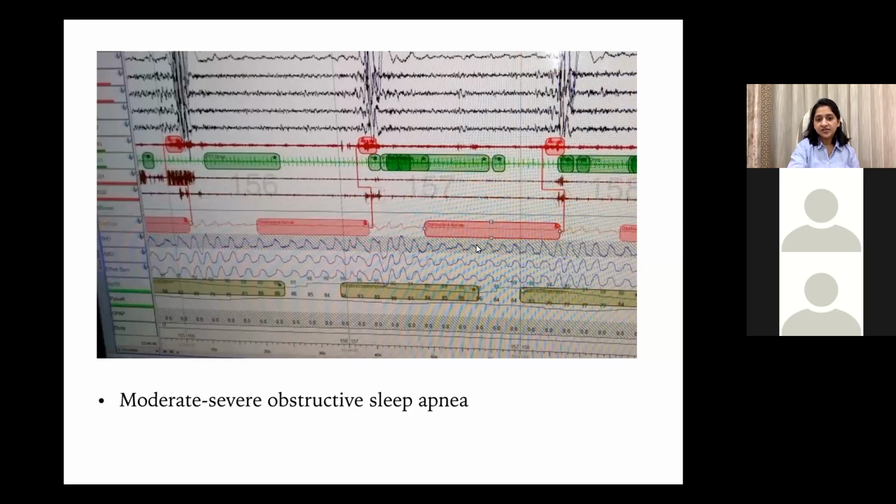You can see these episodes which are marked pink, where there is no flow at the nasal cannula, but the abdominal and thoracic belts are moving. Another thing to note is that the saturation after an episode of obstructive apnea was going down to 79-77%. So he had some desaturation along with some arousals. So he had moderate to severe obstructive sleep apnea.